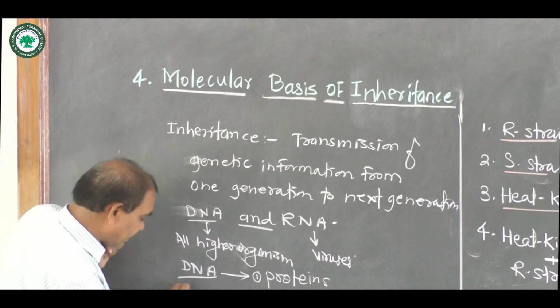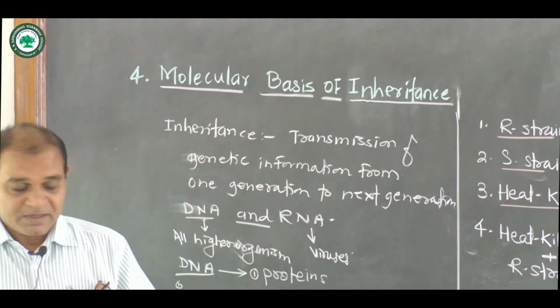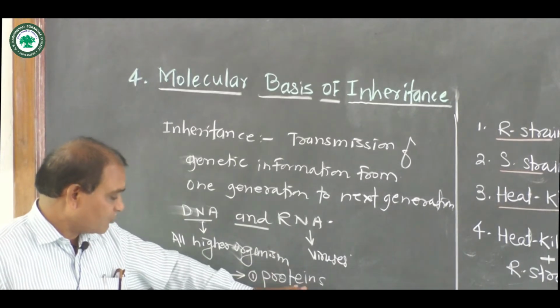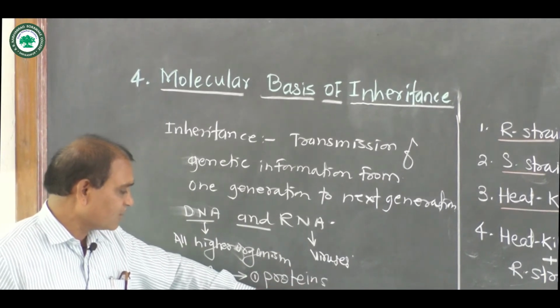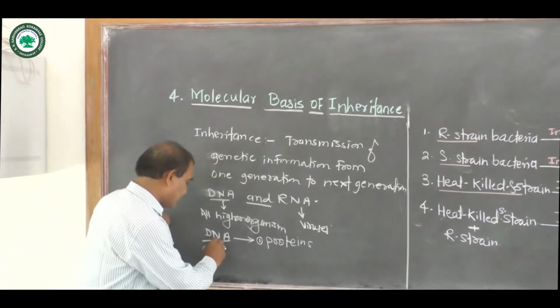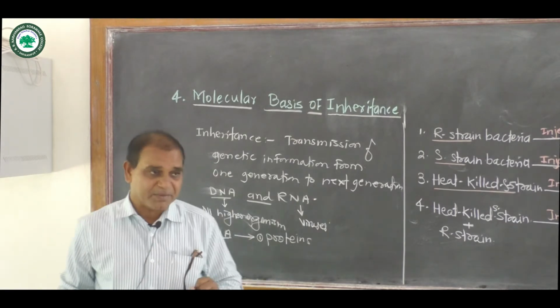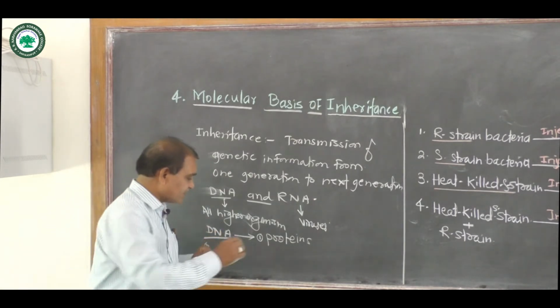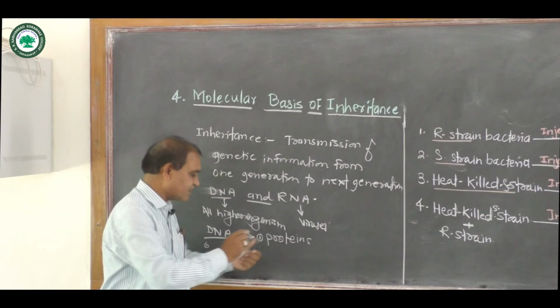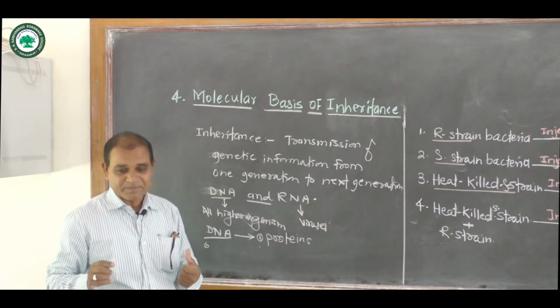DNA has the capacity for replication. Such duplication capacity does not occur in proteins. Another character: DNA stores the genetic information, which is not seen in proteins. Hence, DNA is the genetic material.